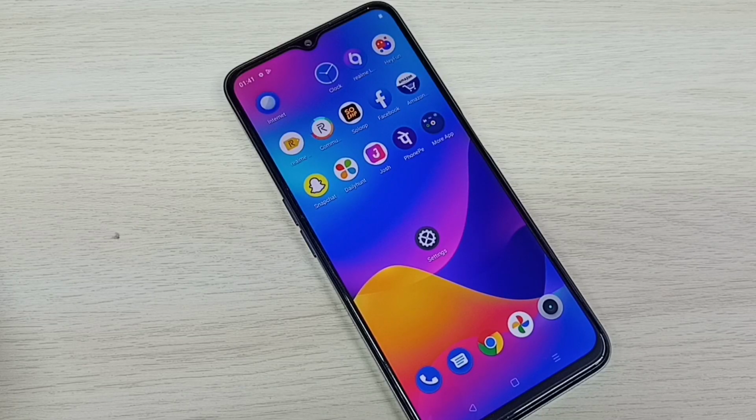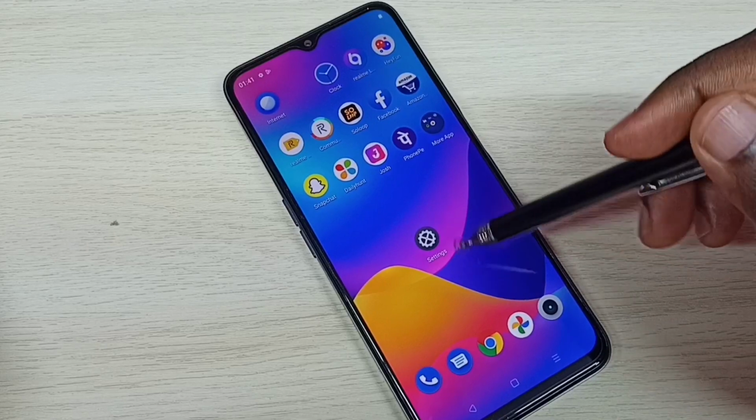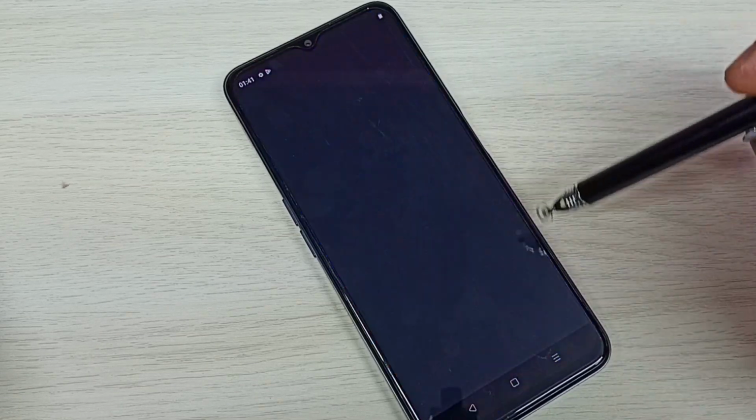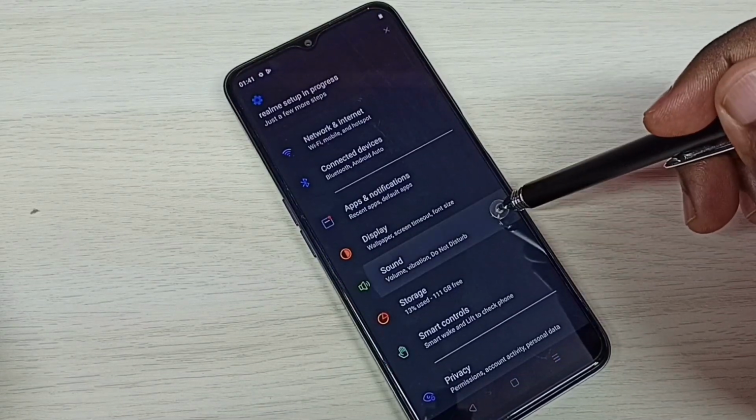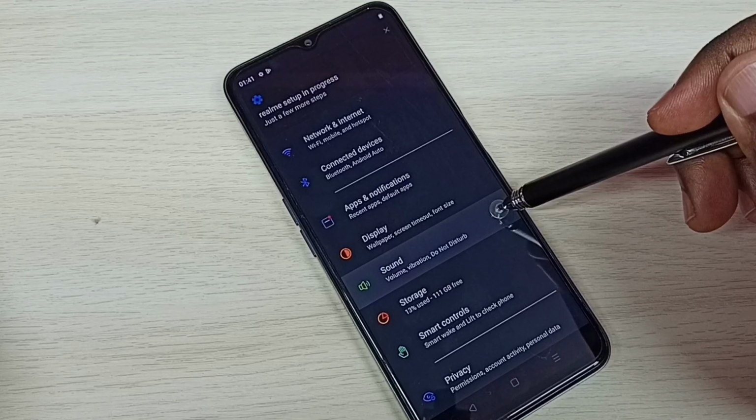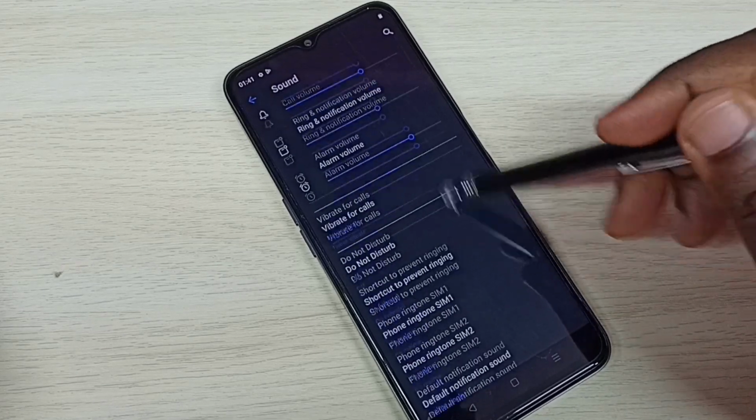Hi friends, this video shows how to turn off sounds. Open settings, tap on this settings app icon, then select sound, tap on sound, then go down.